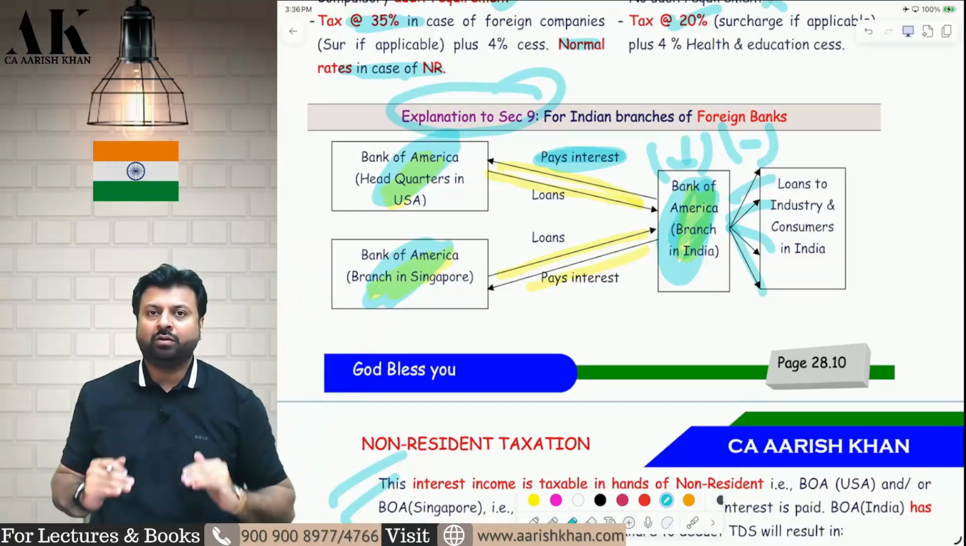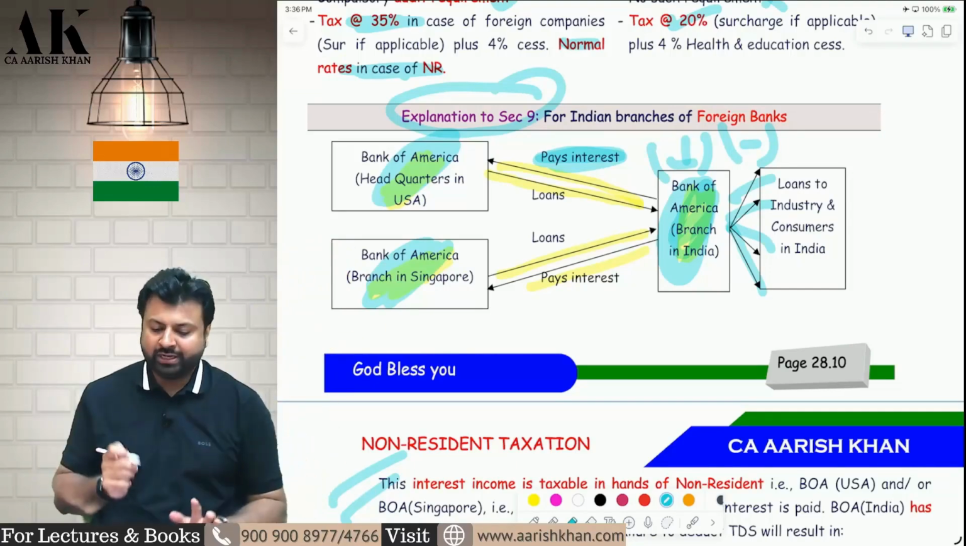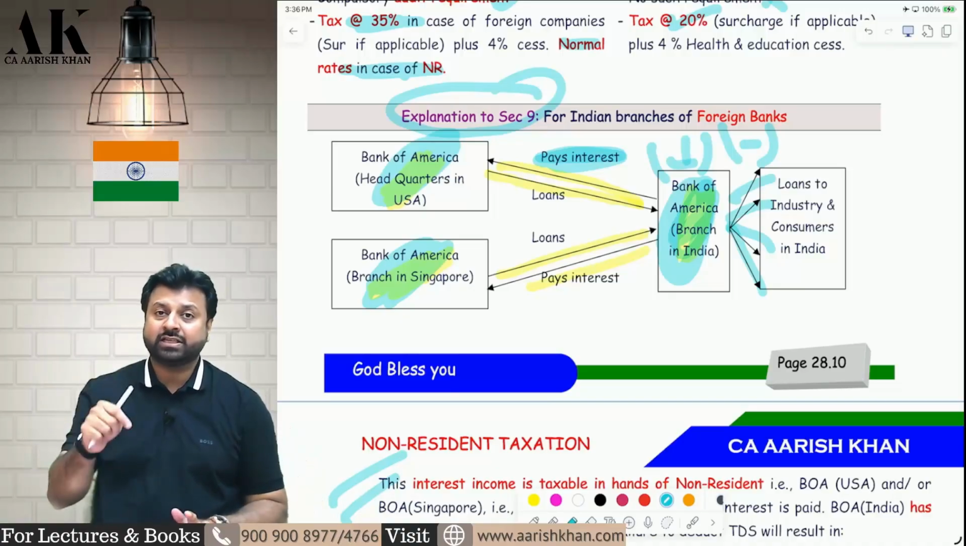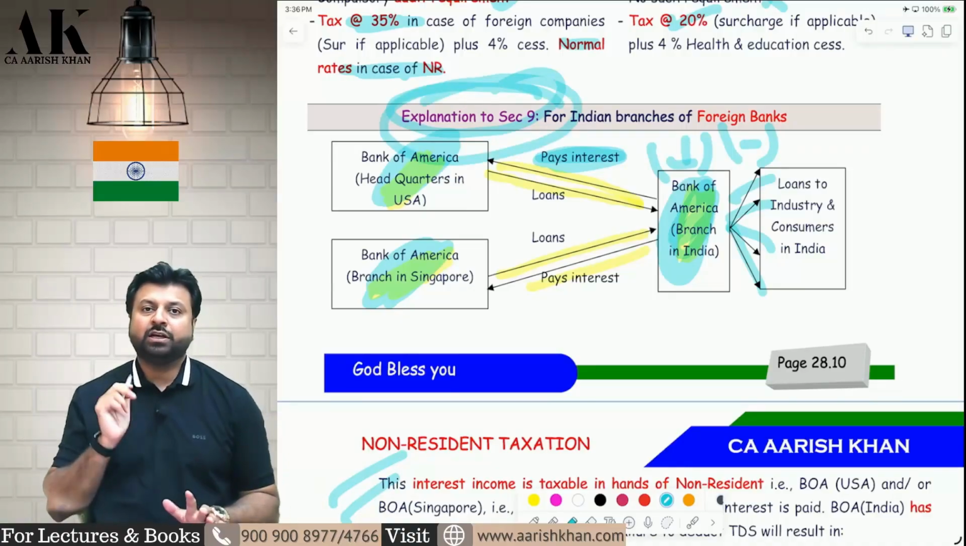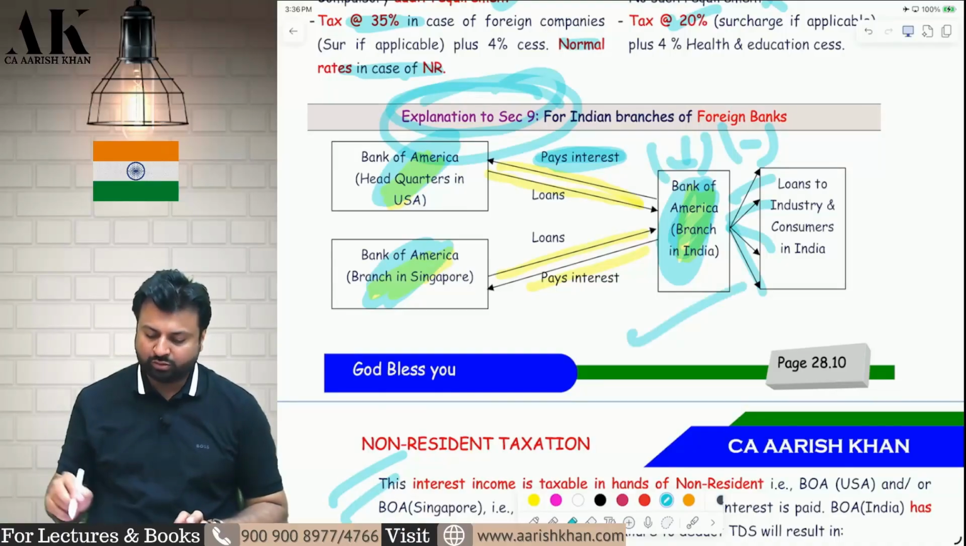Whatever loan they take from their head offices or other branches, and the interest they pay, that will also be subject to TDS. That is also subject to income which is deemed to accrue or arise in India as per Explanation 9, and therefore TDS has to be deducted under section 195. I hope it is clear to all of you.